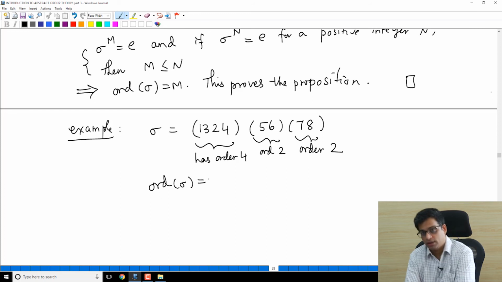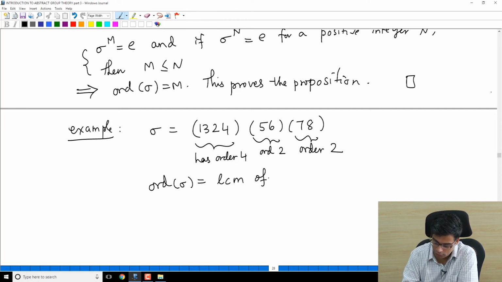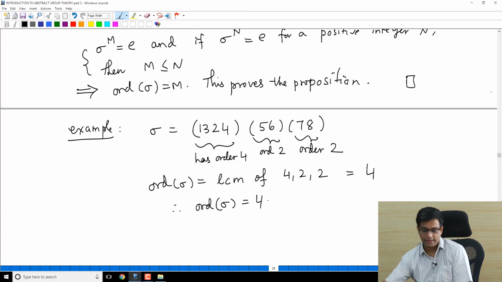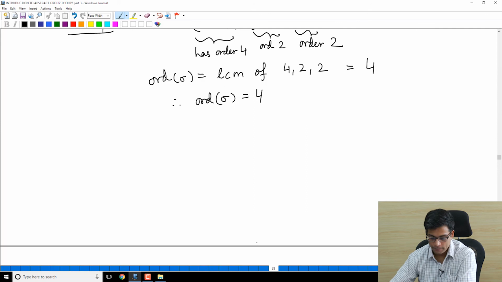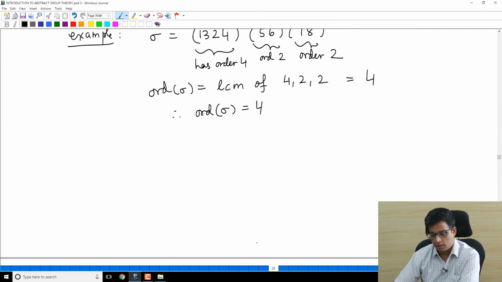And recall that these are disjoint cycles, which is important. So order is LCM of 4, 2, 2, which is 4. So order of sigma is 4. So as I said, it's important that the cycles are disjoint.